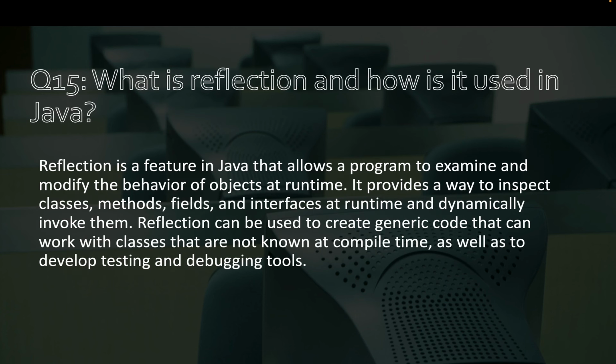Question number 15. What is reflection and how is it used in Java? Reflection is a feature in Java that allows a program to examine and modify the behavior of objects at runtime. It provides a way to inspect classes, methods, fields, and interfaces at runtime and dynamically invoke them. Reflection can be used to create generic code that can work with classes that are not known at compile time, as well as to develop testing and debugging tools.